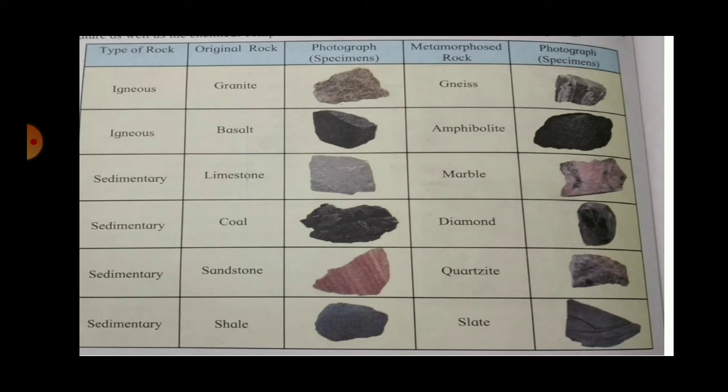So coal, you can see, undergoes a complete change. It is metamorphized and it will be forming diamond. Coal, which is used as a fuel, when it is metamorphized, diamond is formed, and diamond, which is very hard, is used as ornaments.